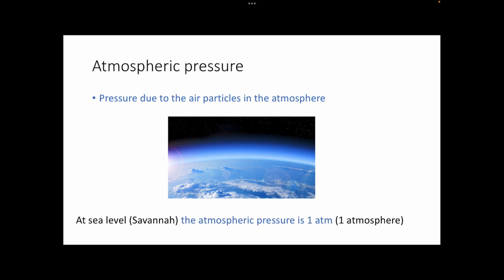Atmospheric pressure is due to the weight of our atmosphere. It's actually due to the weight of the air, and it will get higher as you go down lower. All right. So if you're up on top of a mountain, your atmospheric pressure will be less. If you're down in Death Valley, your atmospheric pressure will be higher. At sea level, Savannah, the atmospheric pressure is 1 atmosphere.